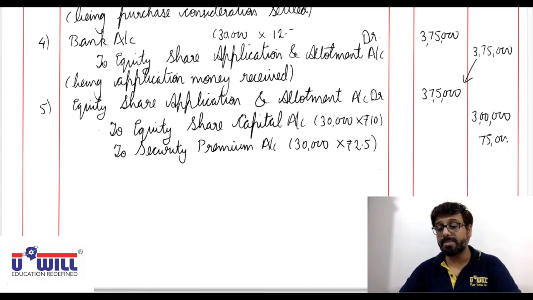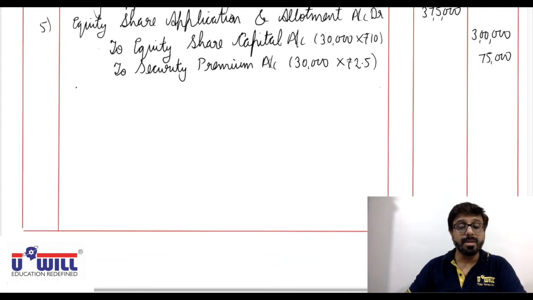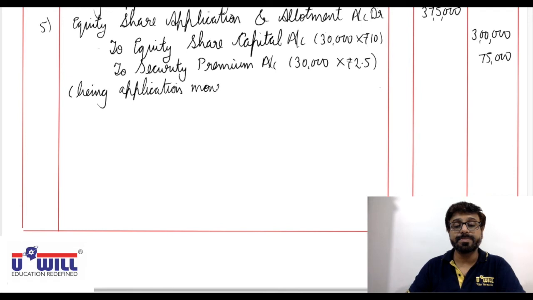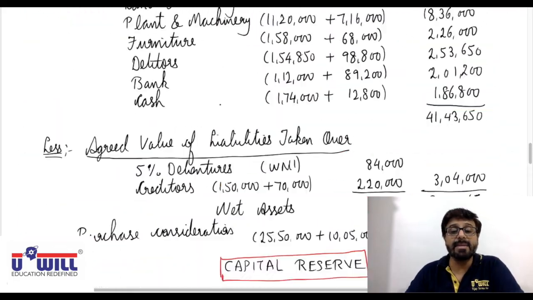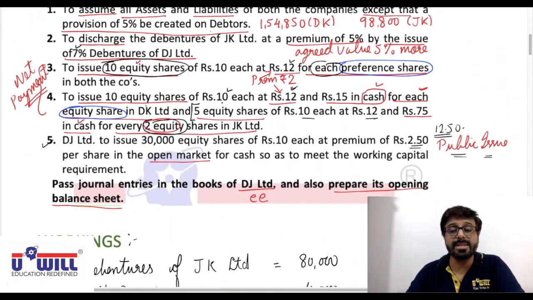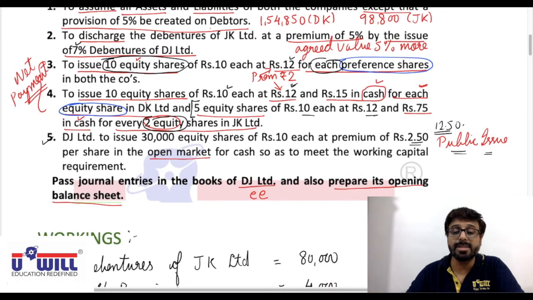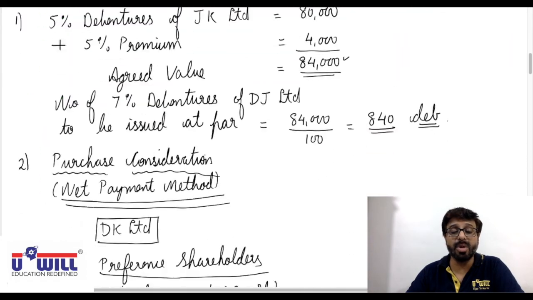$75,000 being 30,000 shares or application money transferred. Here we'll write being application money transferred. Now, after that, liquidation expenses we don't have, establishment or other expenses, registration expenses we don't have in the adjustments, settlement of liabilities we do have.